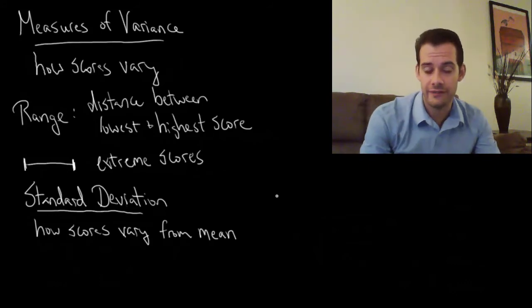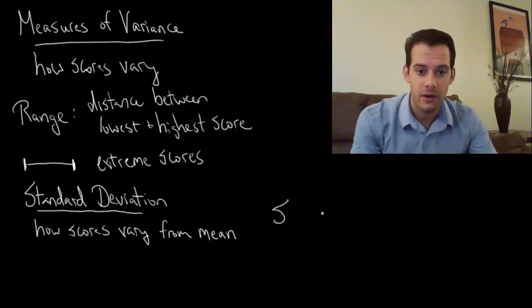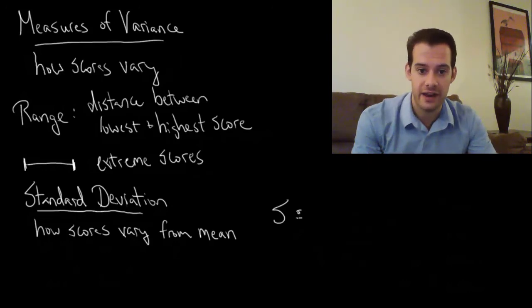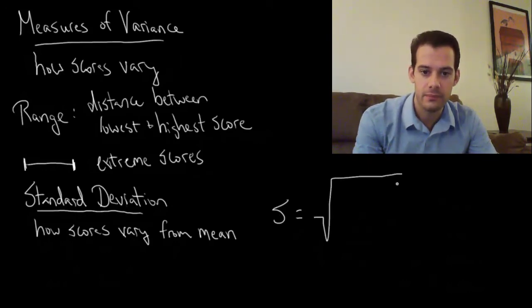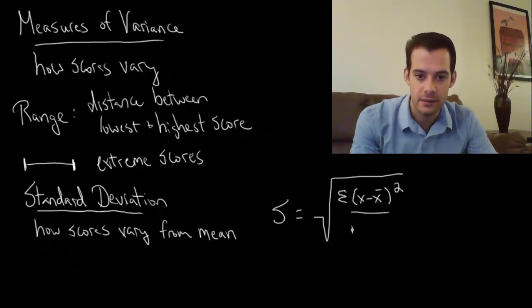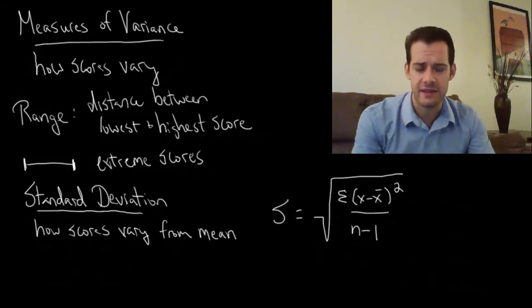So let's look at how the standard deviation is calculated. And don't worry, you probably won't ever have to calculate this by hand. But we should be able to make sense of this equation since we understand the concept of what the standard deviation is. So the standard deviation is the sum of each score compared to the mean, and then it's the average of all those distances. So let's make sense of this equation.